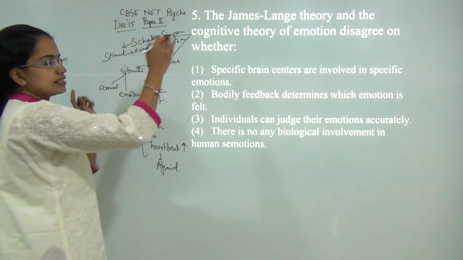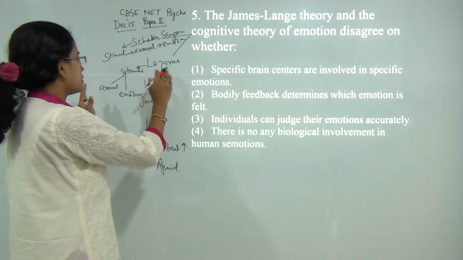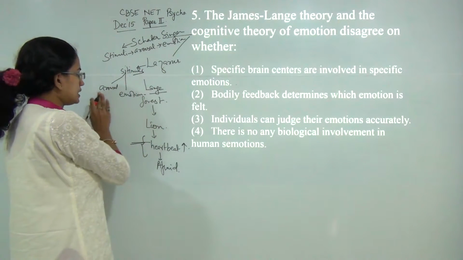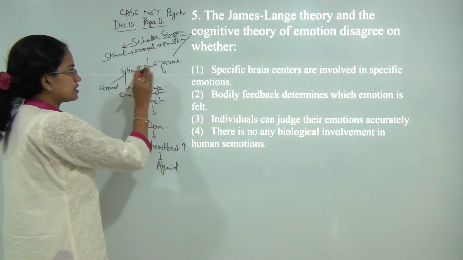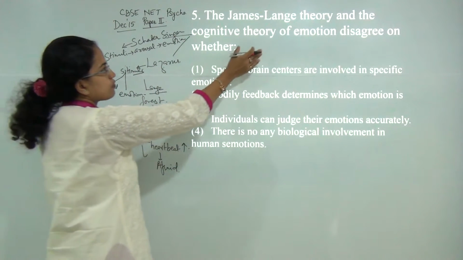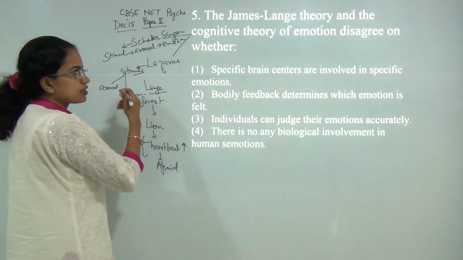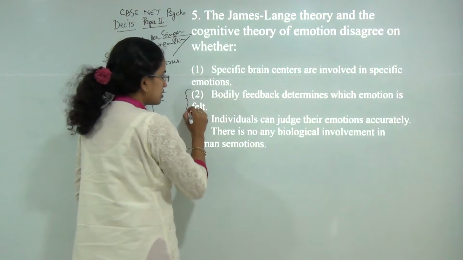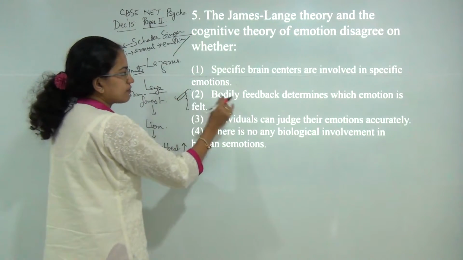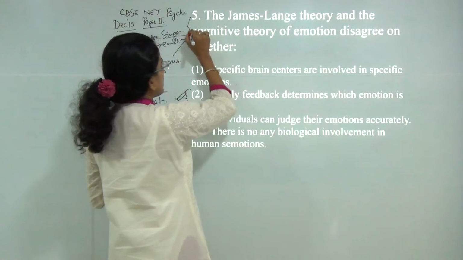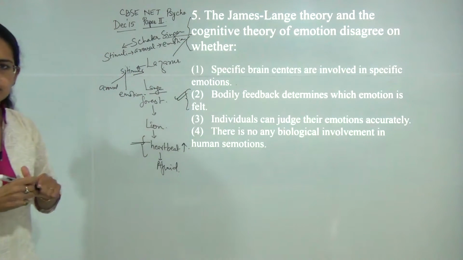So he said it occurs in a systematic order, and according to Lazarus, it occurs together. So a stimulus will lead to both arousal and emotion as per Lazarus theory. So what was important under the cognitive theory of emotion was the aspect of cognition and not the bodily feedback. So bodily feedback determines the emotion. That would be the main point where both the theories disagree.